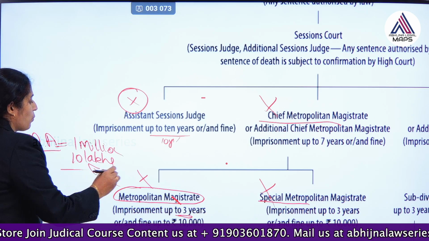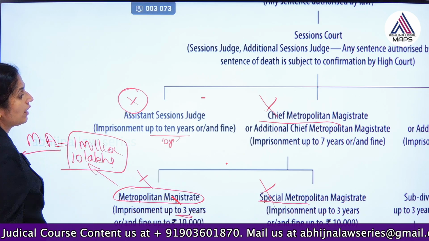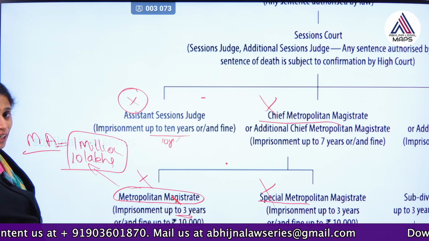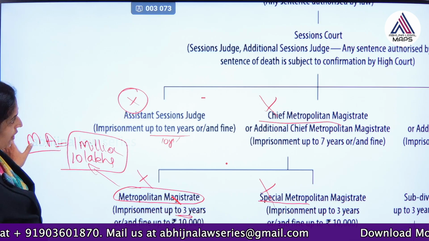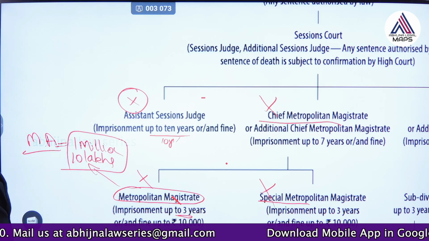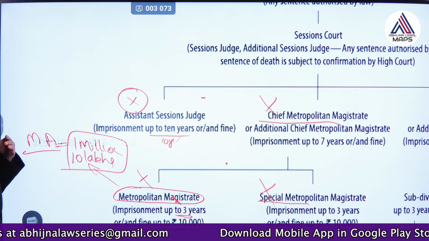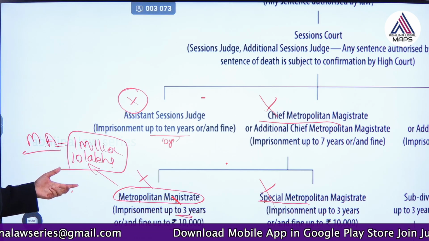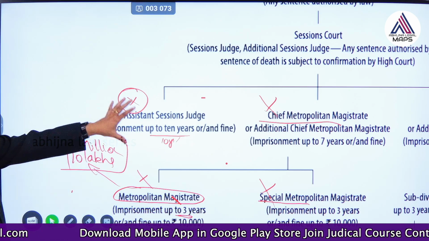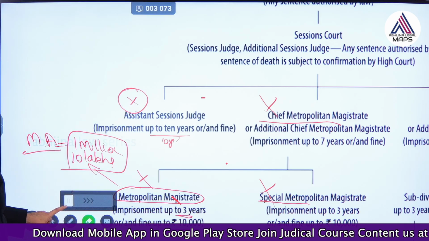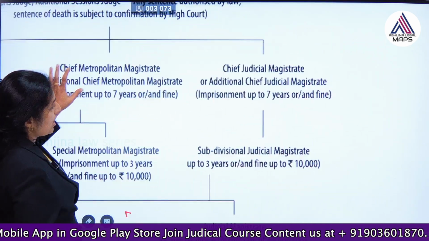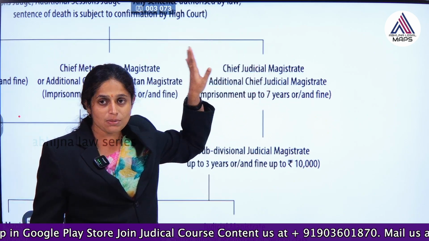So, minimum 10 lakh population whichever city is having, that is said to be a metropolitan area, and for every metropolitan area there could be metropolitan magistrates. So, this we have seen, this we have understood, but now this does not hold value at all. Okay. This is one such thing. So, these 4 kinds of categories have been omitted, but the rest of the sections, see Chief Judicial Magistrate. So, this has been retained.